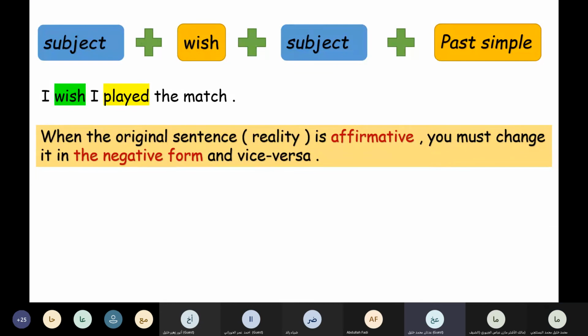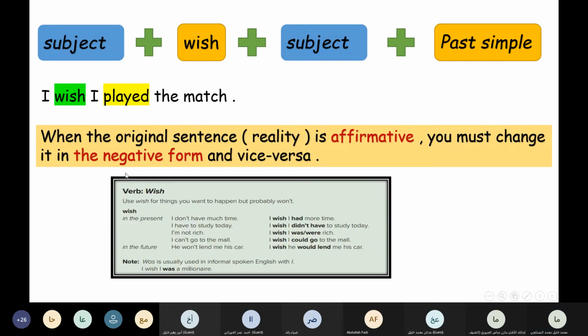When the original sentence reality is affirmative, you must change it to the negative form and vice versa. Good. As we said before, when the original sentence is affirmative reality, you must change it to the negative form if you want to use wish. Look at the example. I don't have much time. This is the reality, negative. So if you want to wish, you have to use what? The affirmative, and we have to use simple past.